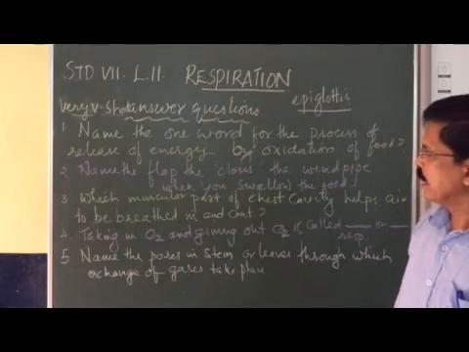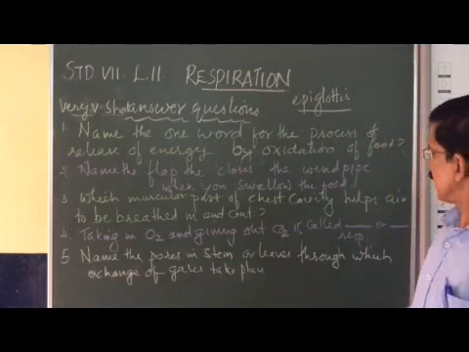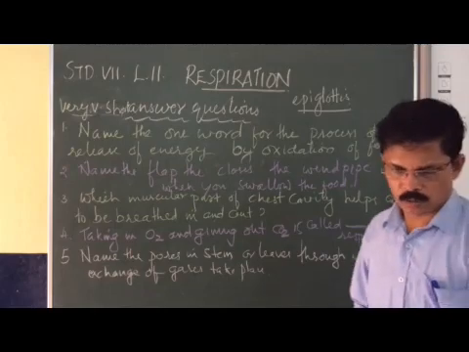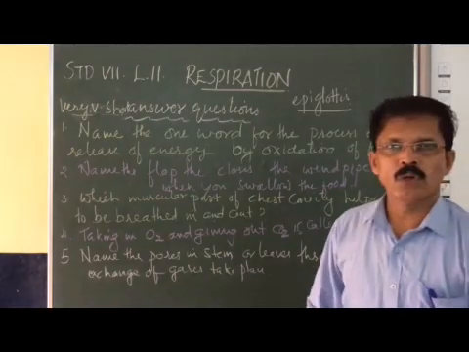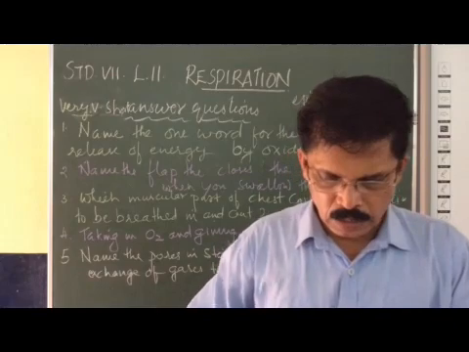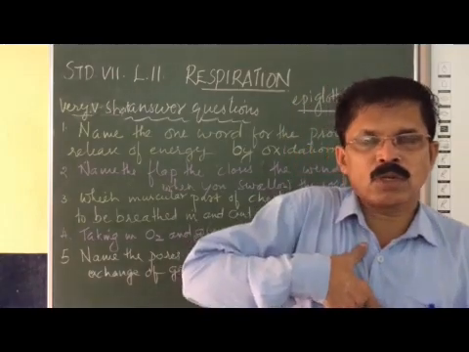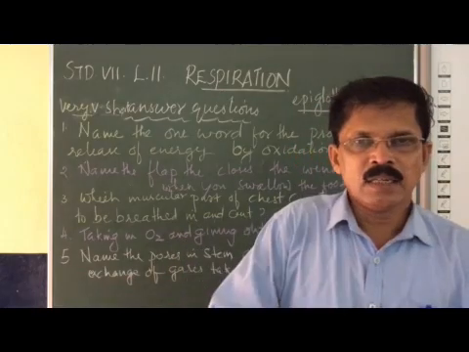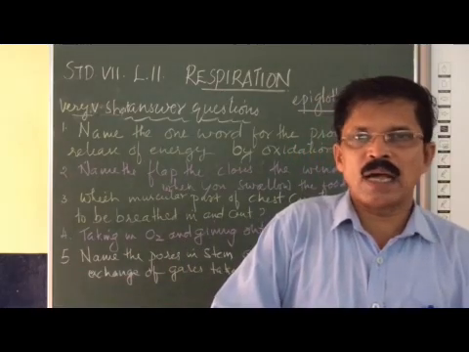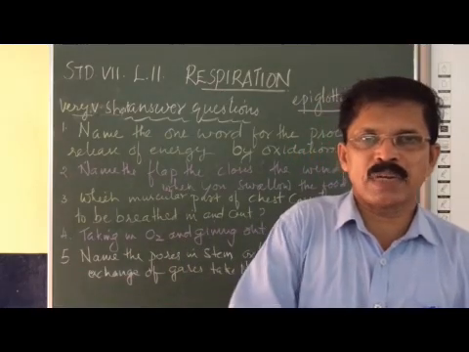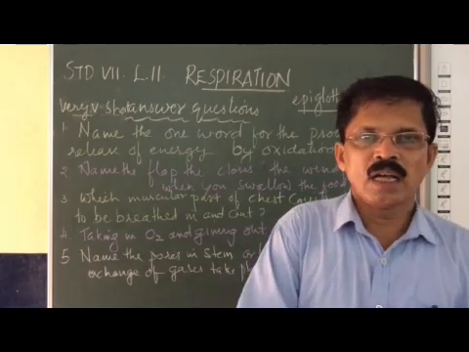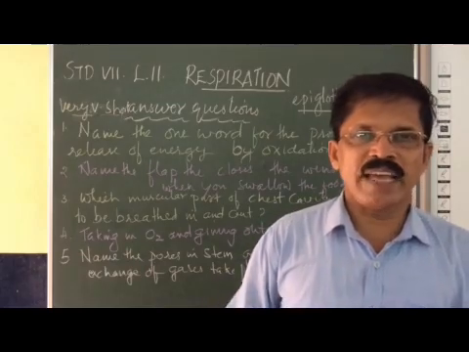Now the third question. Which muscular part of the chest cavity helps in breathing in and breathing out? So you know the chest cavity is separated from the abdominal cavity. Chest cavity is also called thoracic cavity, and below this thoracic cavity is the abdominal cavity. Both are separated by a muscular partition that is called a diaphragm.